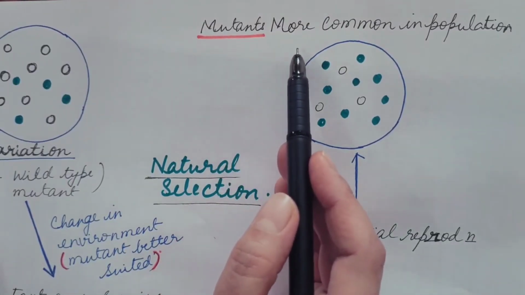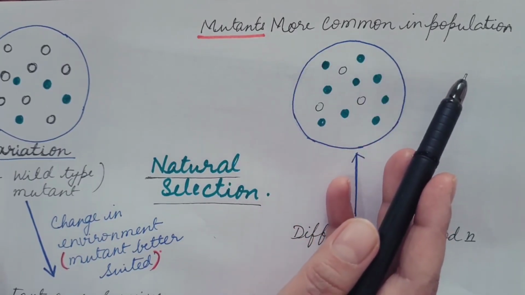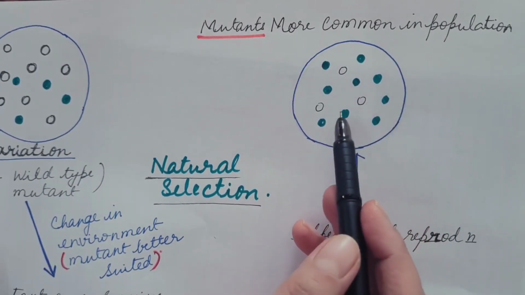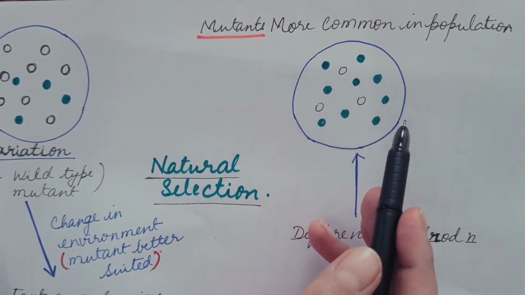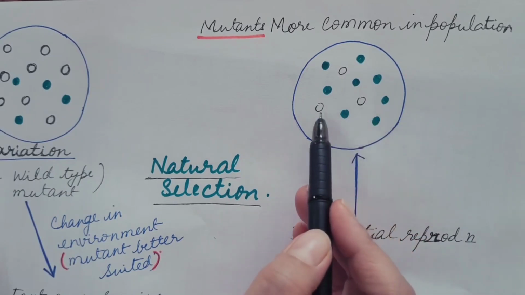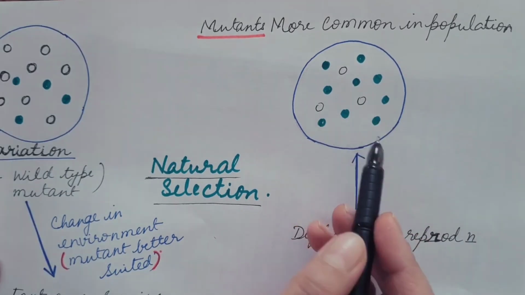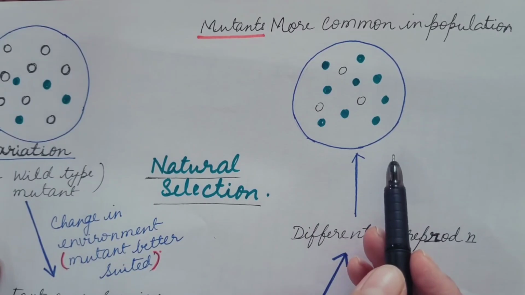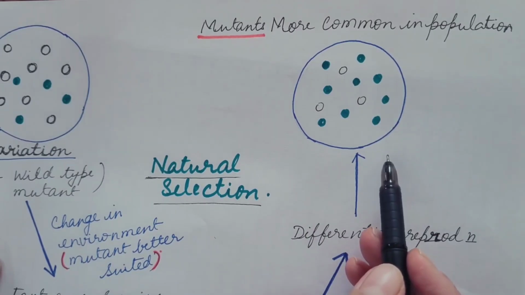So, what will be the end result? Mutants are now more common in the population. Because of the differential reproduction, their number in the population increases compared to the wild type. And we already know that these mutant varieties are due to the mutated genes.